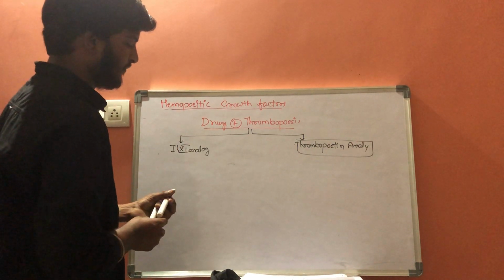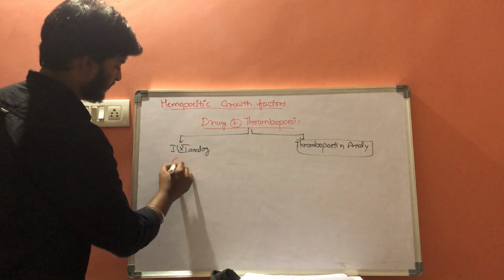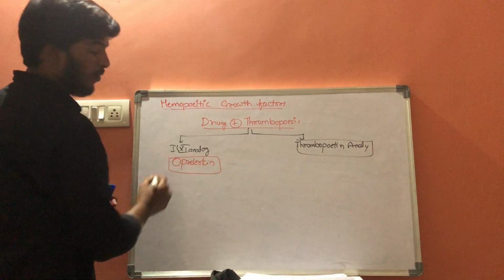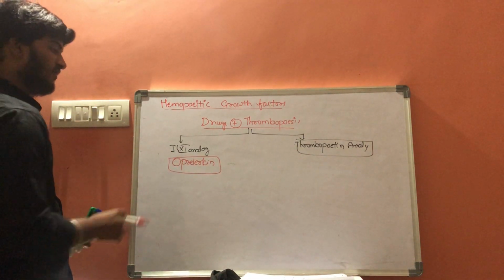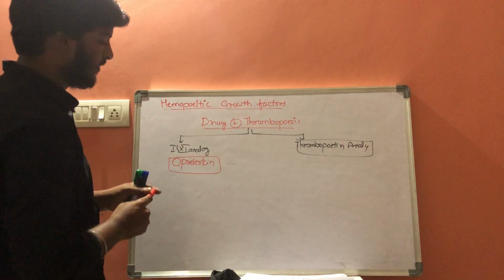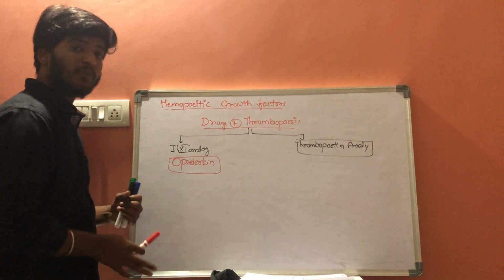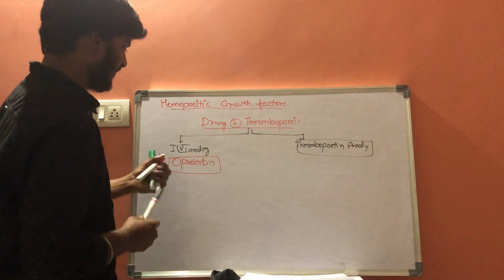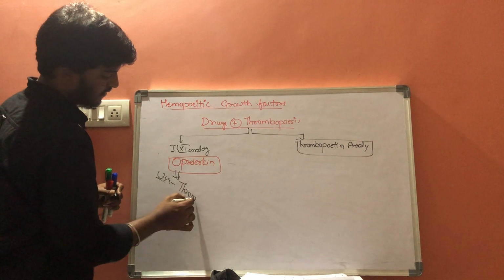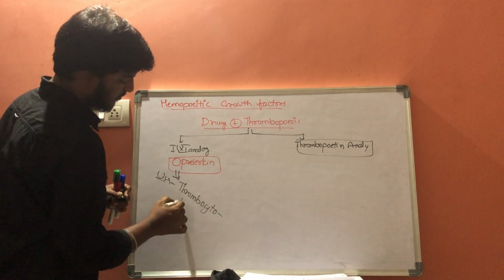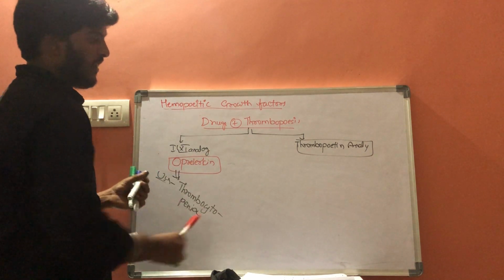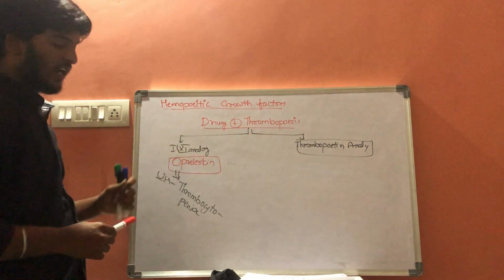The first one is oprelvekin, the first drug which is classified under interleukin 11 analogs. It is used for the treatment of thrombocytopenia. This is the first drug, and the next drugs come as thrombopoietin analogs.